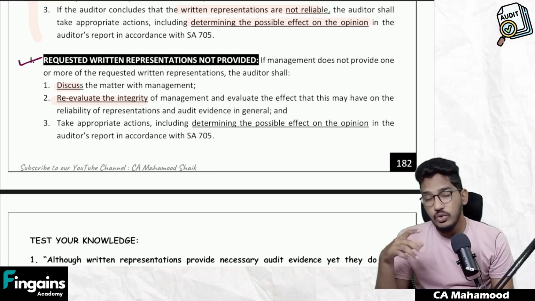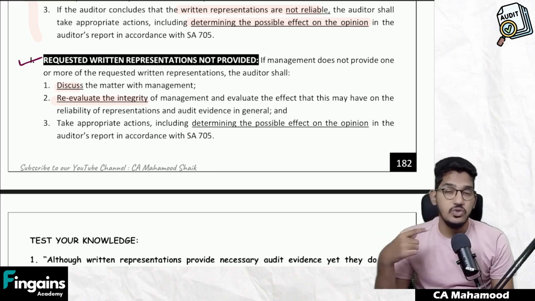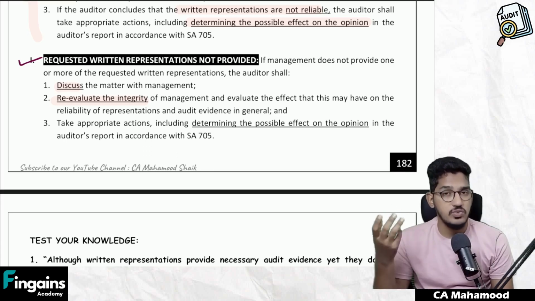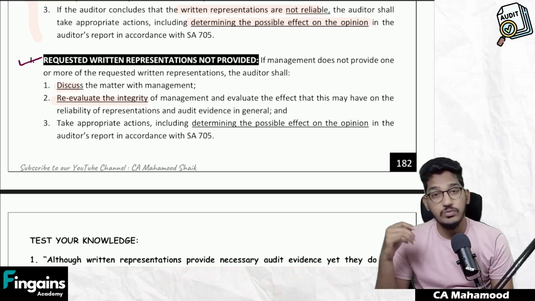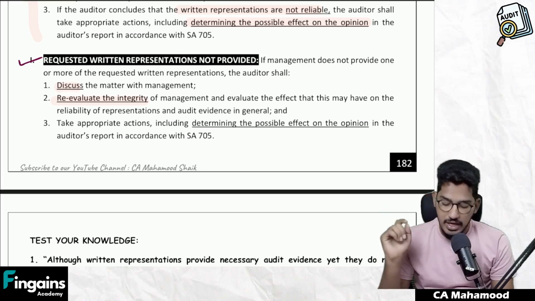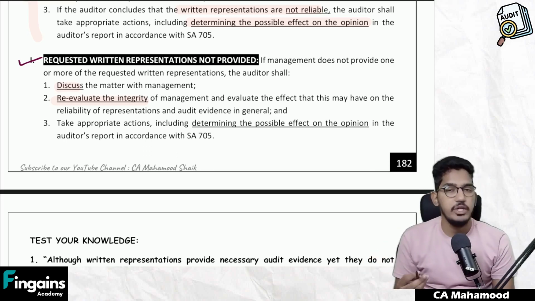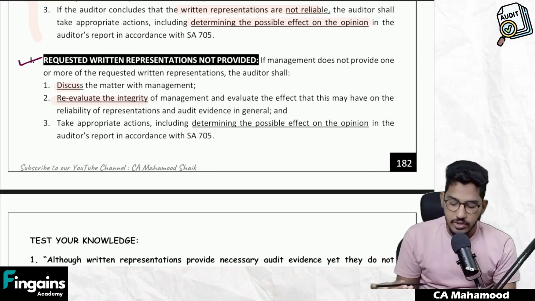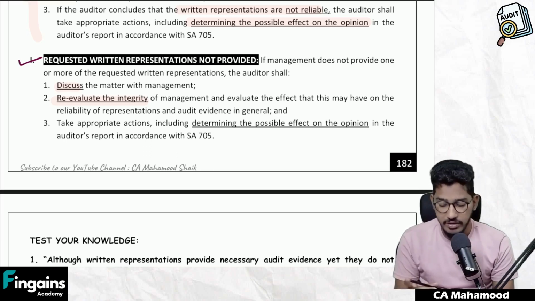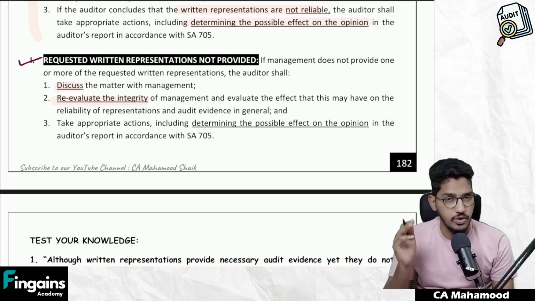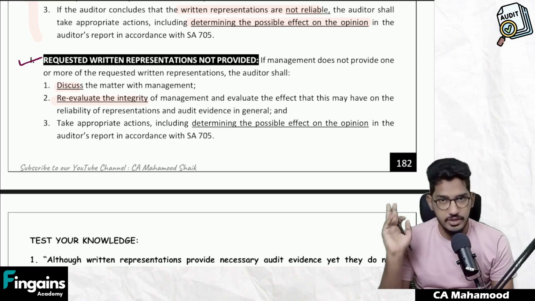Now you got to know the true nature of the management, so re-verify all the evidences once again: how far they are reliable, how far they are not reliable. And even consider finally modifying the opinion also. If the management is not giving you the requested written representation, then you can even consider modification of opinion. You can even give a modified opinion when the management is not giving you requested written representation.